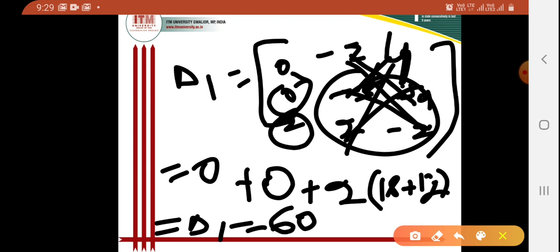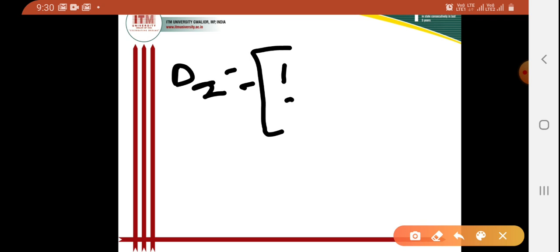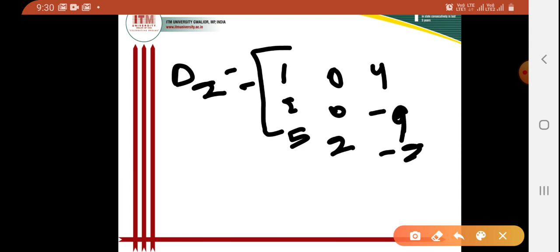Clear? Now come to the calculation for del 2. So when I'll try to calculate for del 2, then I'll change the second column by 0, 0, 2. Consider del, and they are changed the second column by 0, 0, 2. So here I can write for del 2, that is 1, 2, 5, and I am changing the second column here 0, 0 and 2, then 4, minus 9 and minus 2. Clear? So from this I will calculate the determinants for del 2.